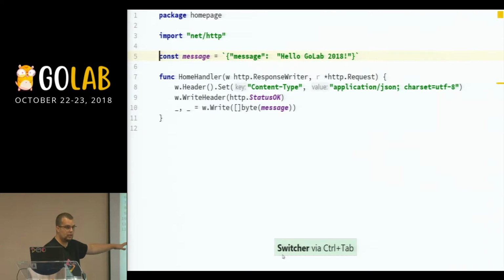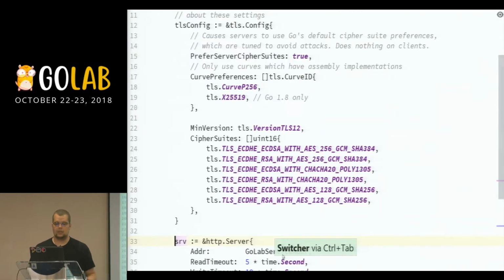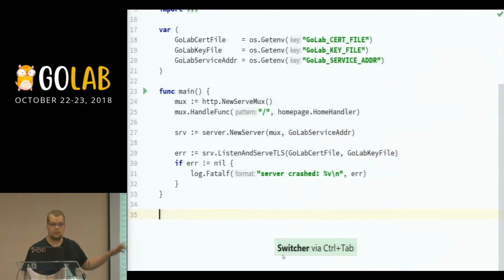I can add more handlers here if I really need to. And it's gonna be separated from the main function, which means I can test that a lot easier, right? Also, if I look at the code here, it's a lot cleaner. Like there's like 6 lines of code, which is what we started with in the beginning.